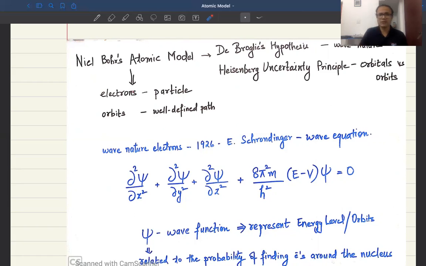You don't have to worry about the complications of this equation. This equation is known as the famous Schrodinger equation.